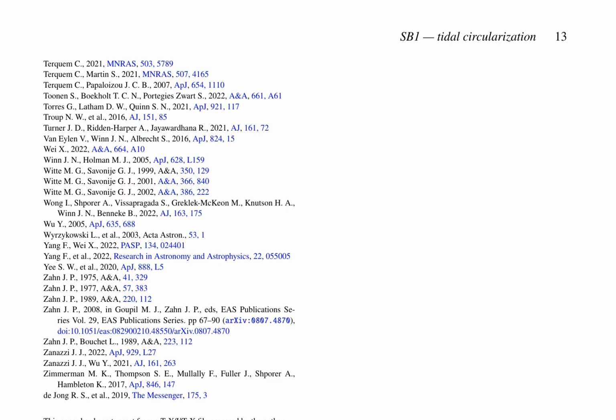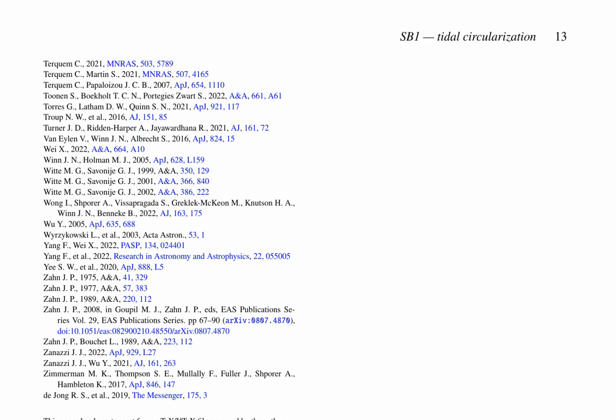The authors also consider the observational evidence for tidal circularization, referencing studies such as those by Tunin, Boekholt, and Portegies Zwart, which have analyzed the orbital eccentricities of short-period binaries. Furthermore, the authors discuss the importance of considering the effects of stellar evolution on tidal interactions, as highlighted by the work of Torres, Latham, and Quinn.